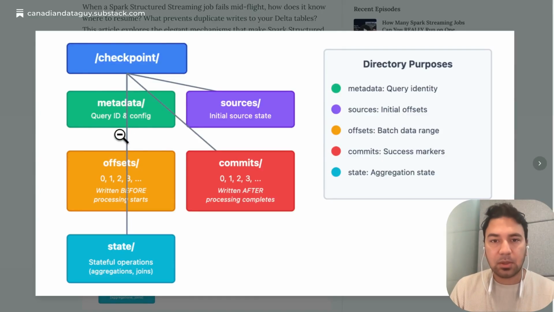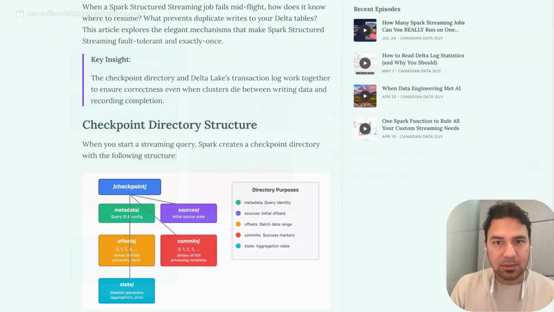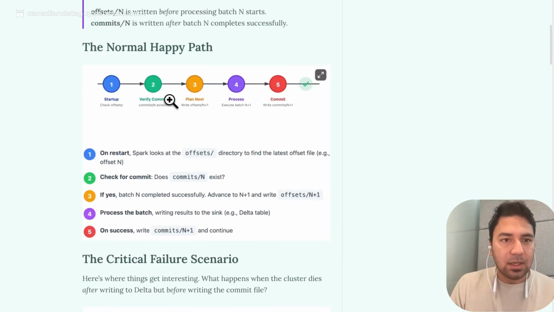Okay. So, first things first, the metadata folder stores the query ID. This is your Spark Streaming query ID. You can find it on the Spark Streaming UI in your notebook and inside this metadata folder. And then you have to worry about two folders, the offsets folder and the commits folder. Let me explain what happens in a normal scenario.